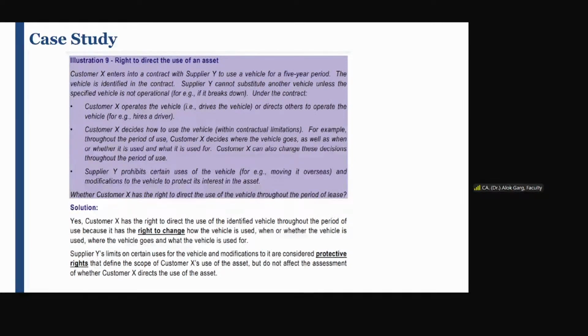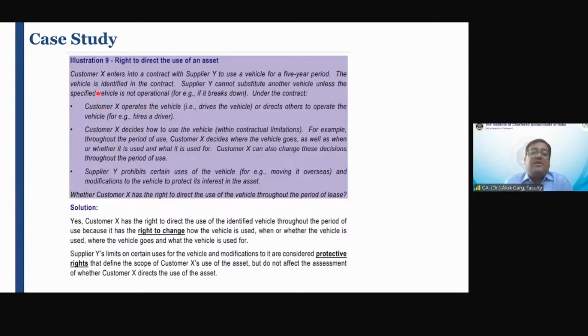Let me read this illustration. Customer X means lessee enters into a contract with supplier Y means lessor to use a vehicle for a 5-year period. You have to read this question just like me. The only difference is in the examination hall, you cannot read like me. अंदर ही अंदर पढ़ना है, बोल बोल के नहीं पढ़ना. Okay. Customer X enters into a contract with supplier Y to use a vehicle for a 5 year period.